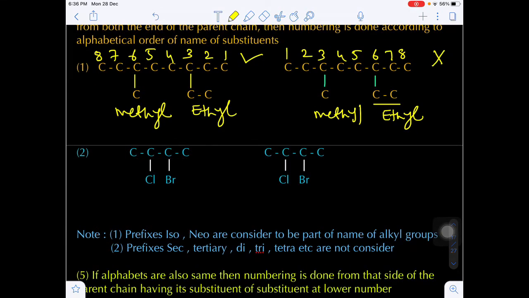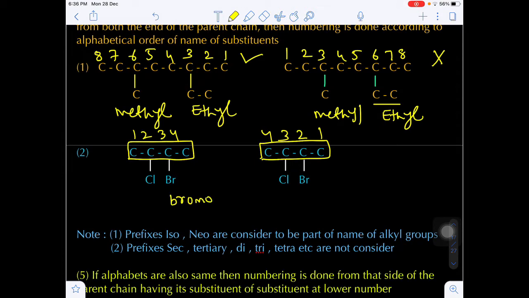And one more example you see. So there are 4 carbon atoms in the parent chain. Numbering must be done 1, 2, 3, 4. Are you getting my point? Suppose from left to right 1, 2, 3, 4 or right to left 1, 2, 3, 4. Which numbering will be correct? Because the locants are 2, 3 and right to left also 2, 3, then go for alphabetical order. Between chlorine and bromine, so bromo and chloro, which letter comes first in the alphabet? B. So the lowest locant should go to bromine. That means the second numbering will be correct and the first numbering will be wrong.